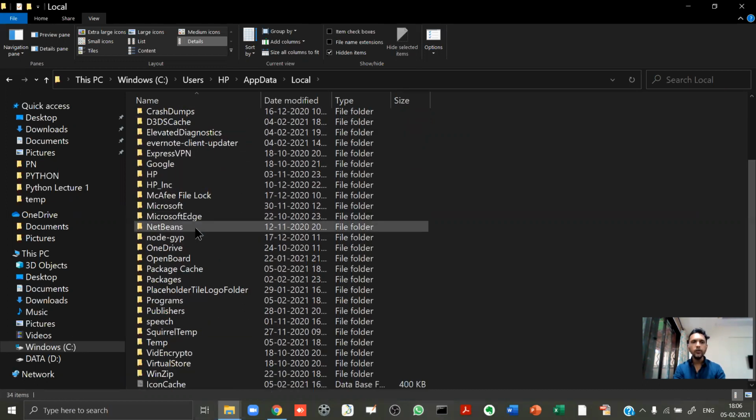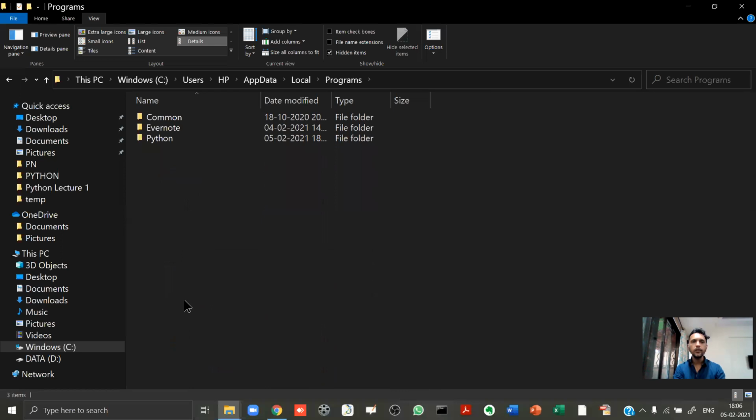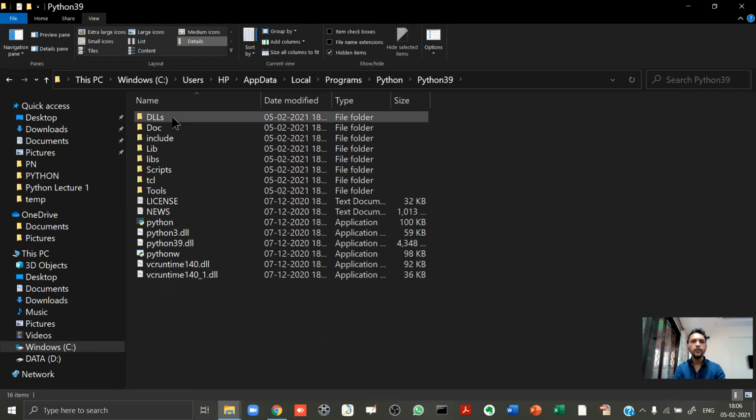then inside Local you go to Programs, then you go to Python. See, your Python is installed, and this is Python 39 here. By default, all your Python programs will be stored here. But I strongly advise you not to store your programs over here. In fact, you don't even need to know that Python is installed over here. All right, so now I'll close this.